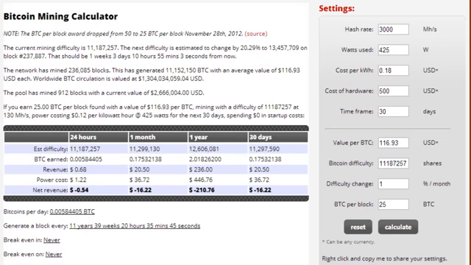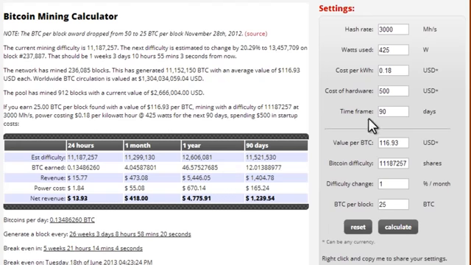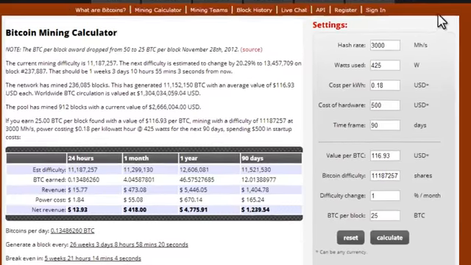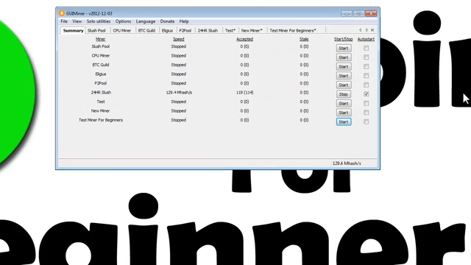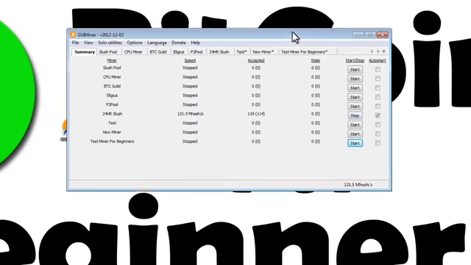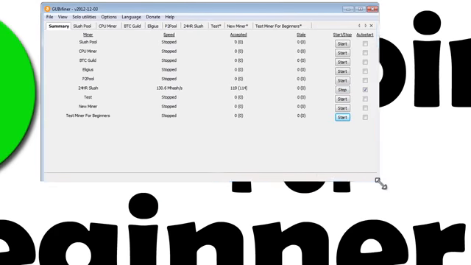Maybe I had to buy a new graphics card. Time frame 30 days. I'm going to bump that up to 90, 3 months. Keep all those settings the same. Calculate. So you can see here that in 90 days, 3 months, after spending $500, I would have made $1,239. I mean, that's pretty good. Now, these numbers obviously will change depending on what your computer specs are, how much power you'll be using, but that'll give you just a general ballpark idea as to how much money you can make with your computer.